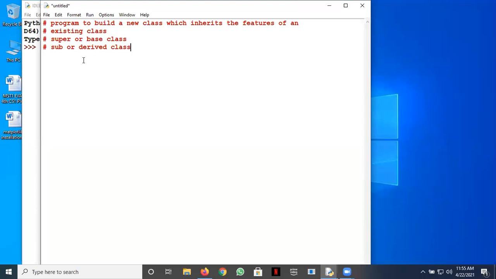Okay, so we have a super or a base class, which is an already existing class, and a new class. If it inherits something from an existing class, it is termed as a sub or a derived class. Okay, Tamanna wants to share something. Yes, Tamanna. Sir, super or base class is also called as parent class. Okay, we have another word as parent class. Perfectly fine, Tamanna. And we have a child class. Good. All right.